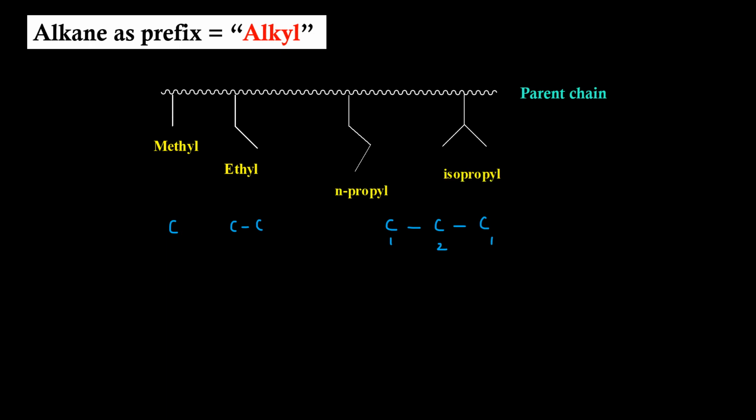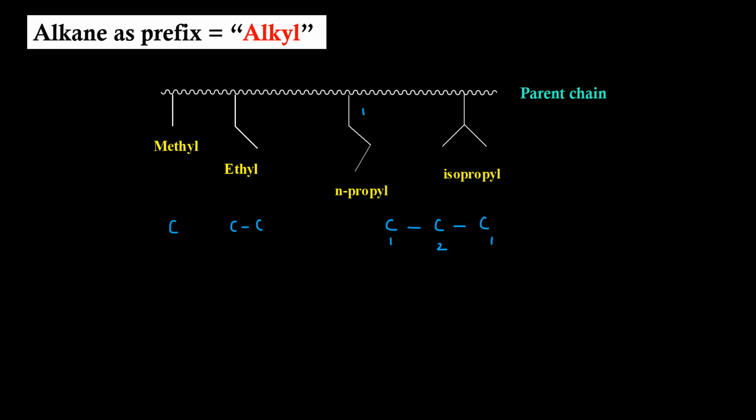When we have only one carbon sitting as a substituent, we know that it will be called as methyl. When we have two carbon which will sit as a substituent, there is only one way we can join and we call them ethyl. But when we have 3 carbon atoms sitting as a substituent, either we can attach these 3 carbon atoms to the parent chain through carbon atom number 1, or we can attach it through carbon atom number 2. If we attach it through the carbon atom number 1, then we will call it as n-propyl. It is the name for the substituent, keep in mind.